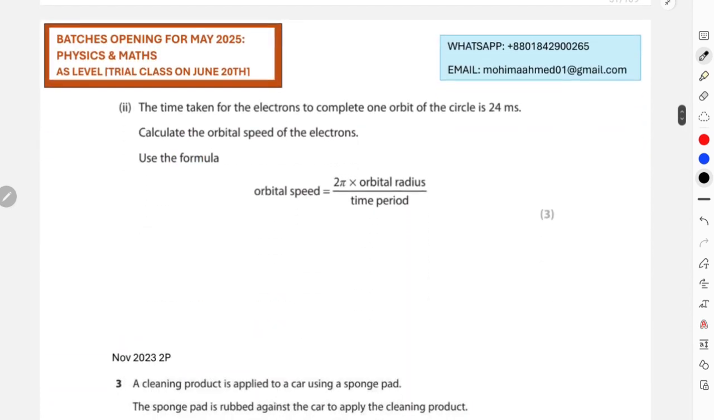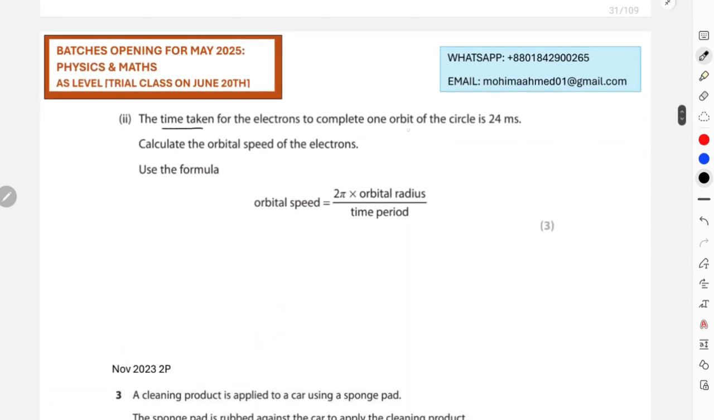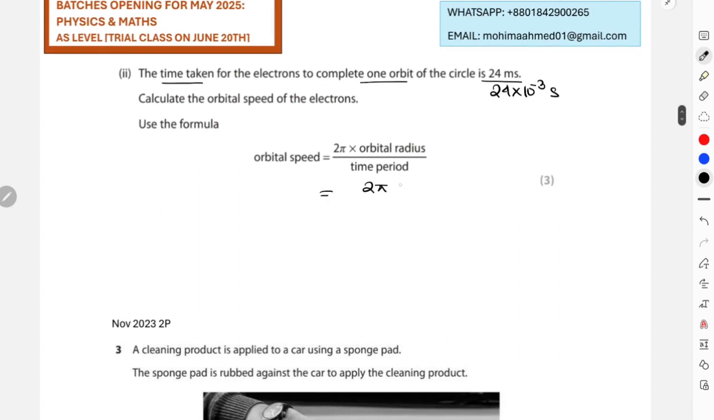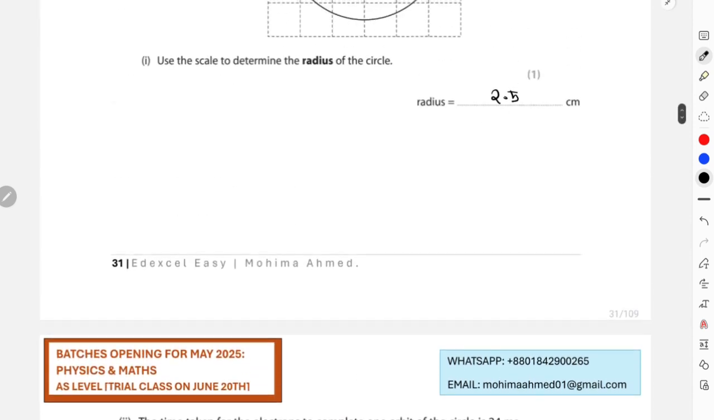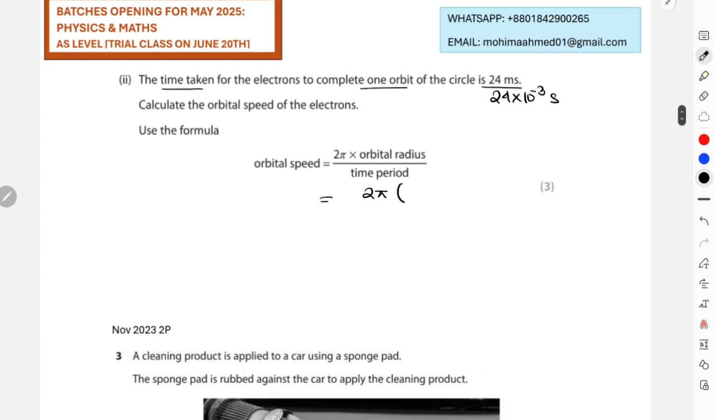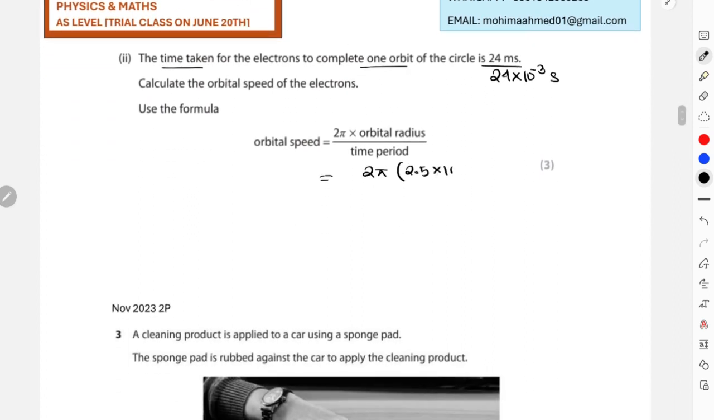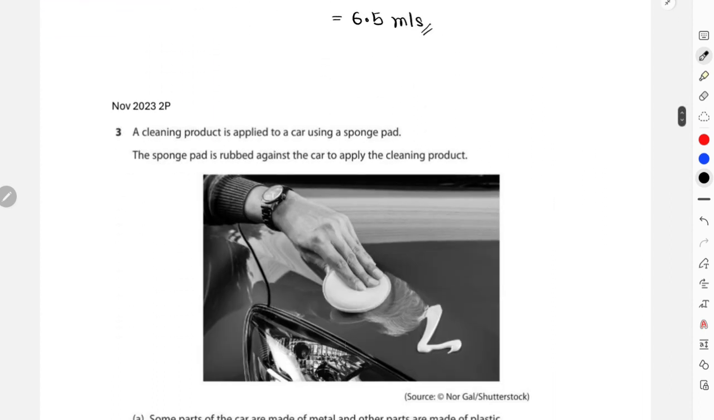After this, again, the time taken for the electrons to complete one orbit of the circle is 24 milliseconds, which is basically 24 × 10^-3 seconds. And we need to calculate the orbital speed, which is now 2 pi times the radius, which is 2.5 divided by 100, so 2.5 × 10^-2, divided by 24 × 10^-3. If you calculate all of these things together, you'll get the orbital speed as 6.5 meters per second. That is just 6.5 meters per second. Okay, let's move to the next question.